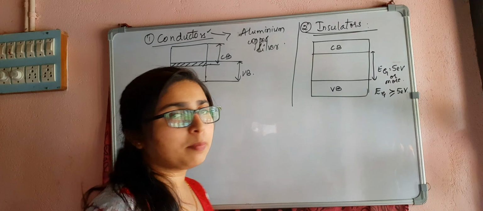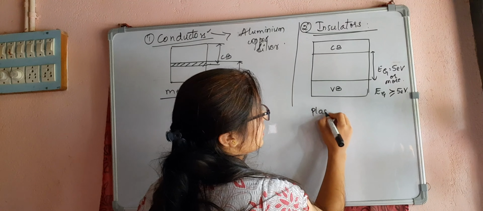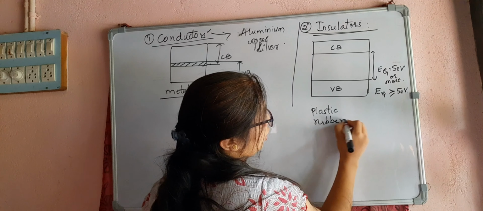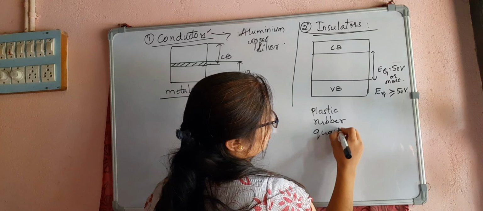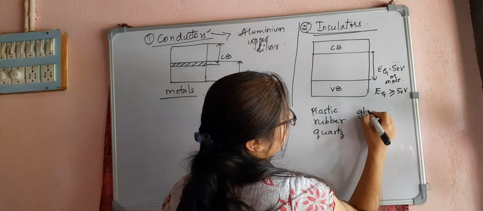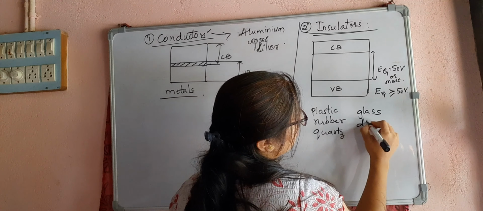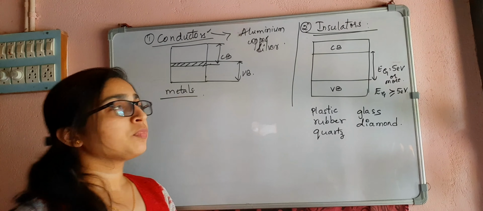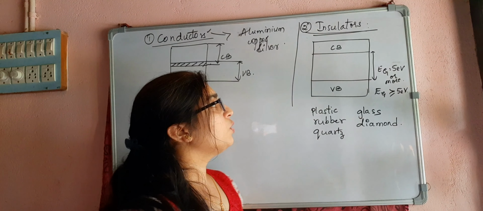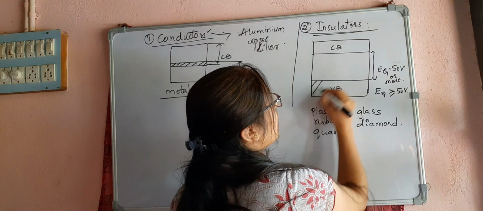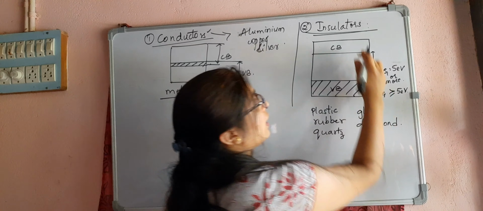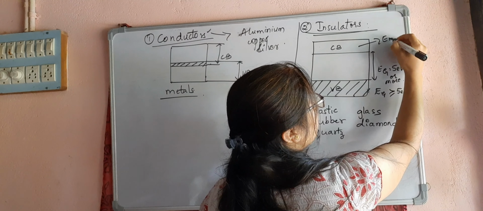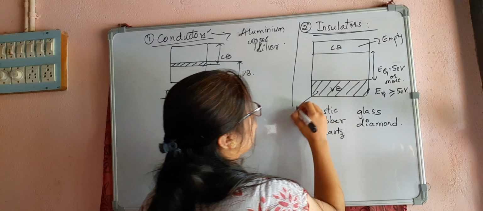What are the examples of insulators? You have plastic, rubber, quartz, glass, diamond. These are all examples of insulators. At room temperature, you can see that the valence band is completely filled and the conduction band is completely empty.